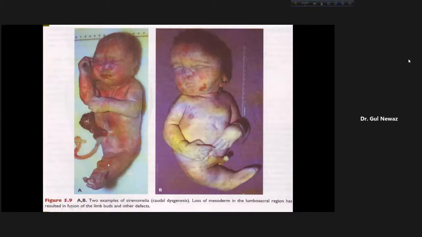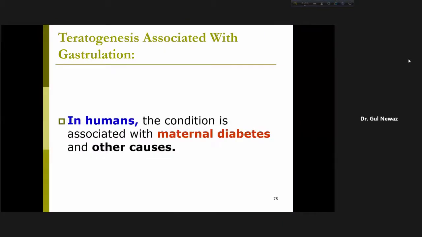The limbs are fused here. So this is sirenomelia. And normally we call it mermaid baby. So this is actually caudal dysgenesis, that is insufficient formation of mesoderm in the caudal region of the embryo. So this is not needed anymore.